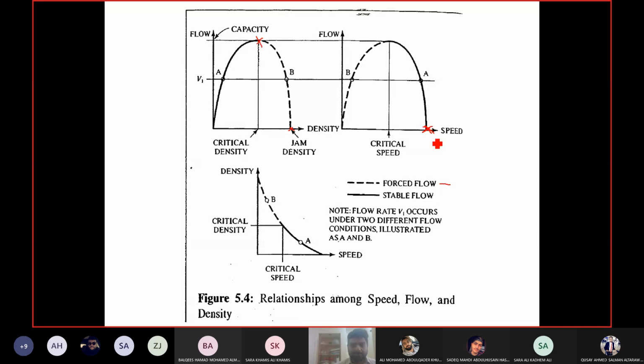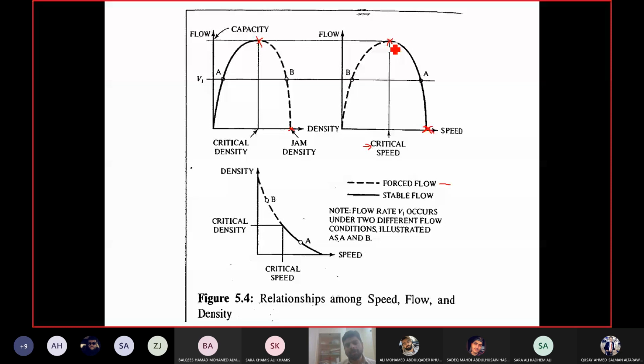Okay, so the speed will be maximum. Then the flow increases because the density is increasing. So you can see the reduction in speed and the increase in flow. And again, you reach the maximum flow, which we call the capacity. The speed which you attain at capacity is known as critical speed. This is critical speed. Okay.